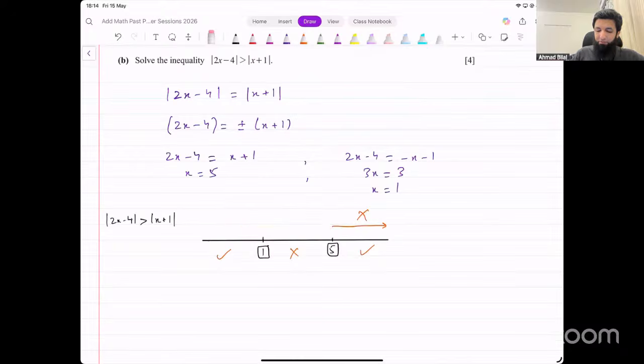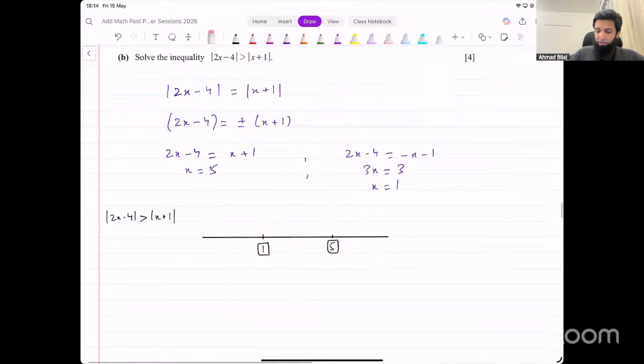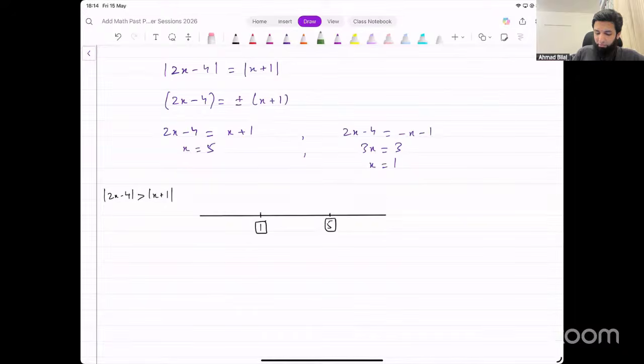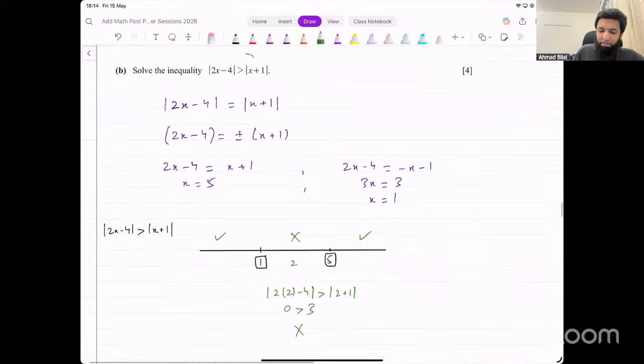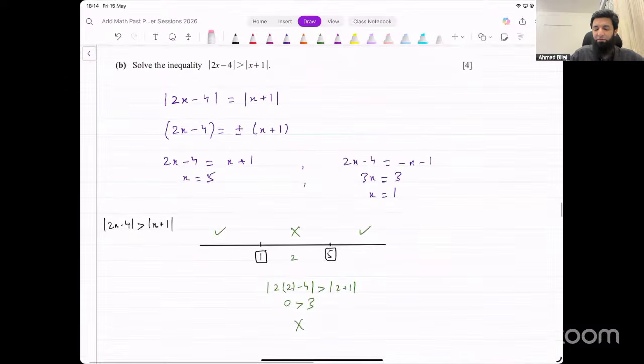Let me explain what I mean. You take one number in the middle region, for example 2, maybe 3, 4. See if the inequality is satisfied. |2 x 2 - 4| is greater than |2 + 1|. Now, 4 - 4 is 0, so 0 is greater than 3. Is that correct? No, that's not correct. So the middle region is not correct, and if that's the case, the regions on the sides are going to be correct. That is always the case whenever you have modulus on both sides of an inequality.